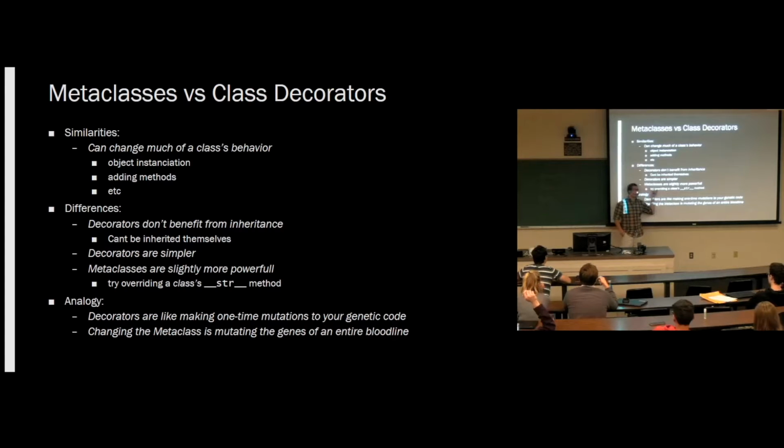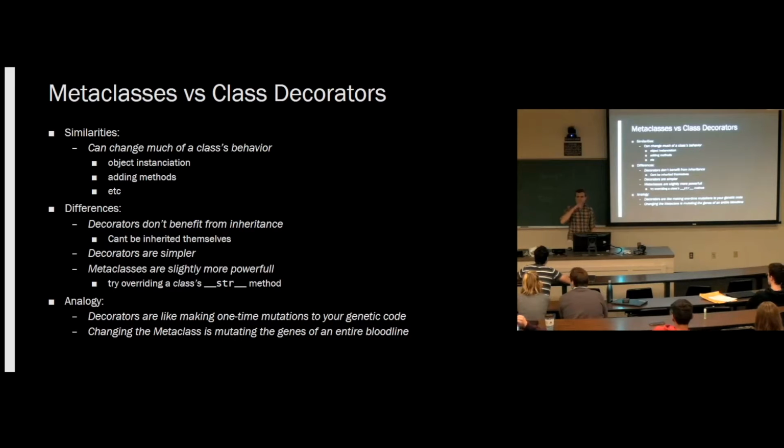The example I want to give here is try overriding a class's string method. We've been printing classes a lot, and when you print a class, you get something like main dot and then the name of the class in angle brackets. But what if you want to print something else when you print a class? Well, you'd have to implement the class's string method. That's actually very hard to do. You might think you could just say @classmethod dunder str. That does not work. That still overrides object's string method. If you don't understand what I'm saying, that's okay, because I didn't put it up on the slide. But if you want to prove to yourself that metaclasses are more powerful than decorators, that's how you do it.